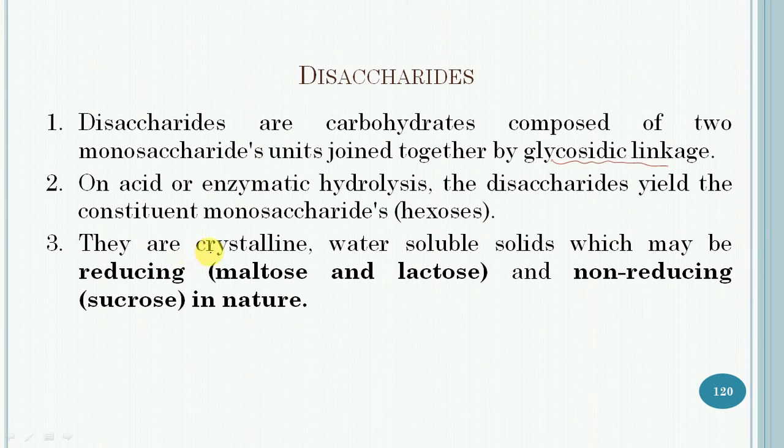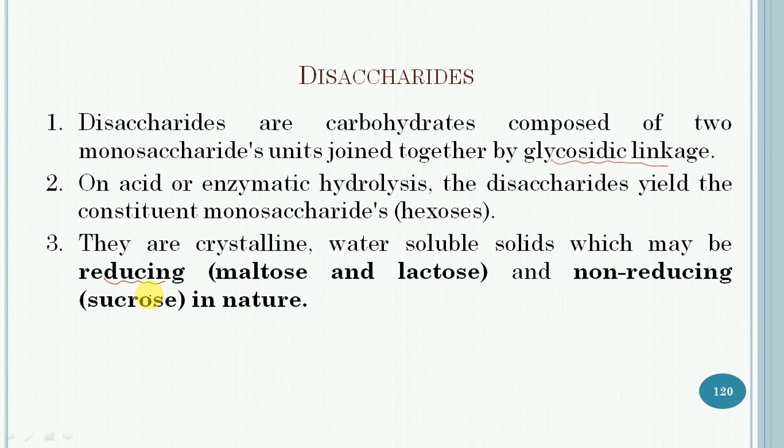They are crystalline, water soluble solids, which may be either reducing in nature, such as maltose and lactose, or non-reducing in nature, such as sucrose.